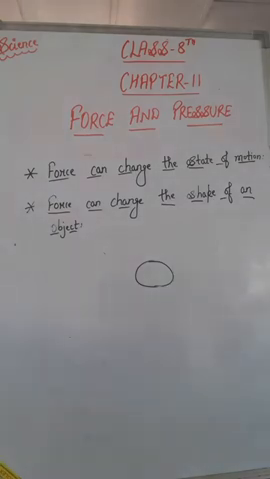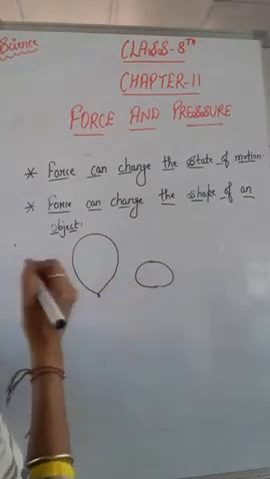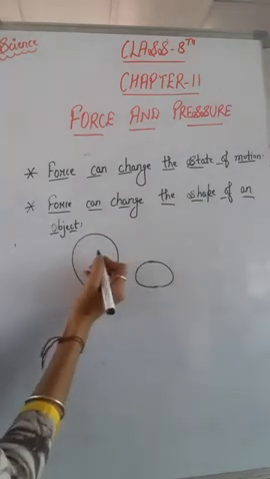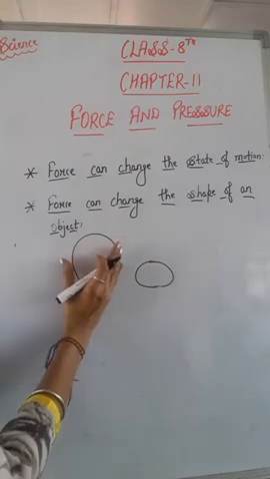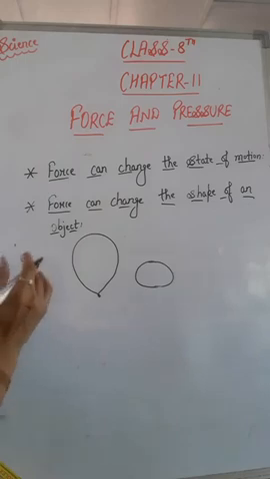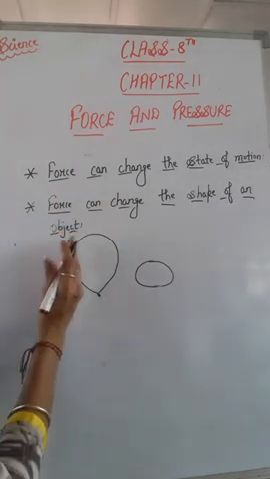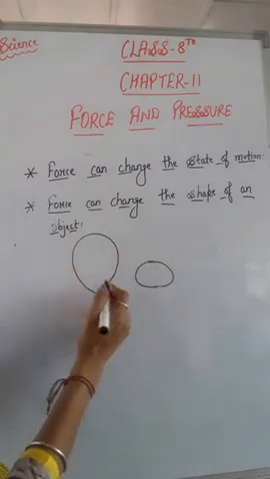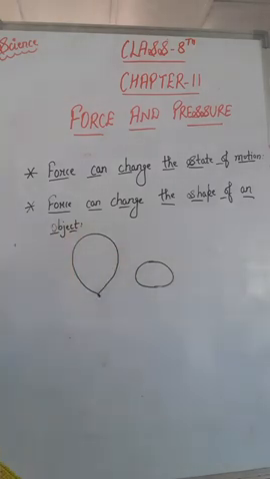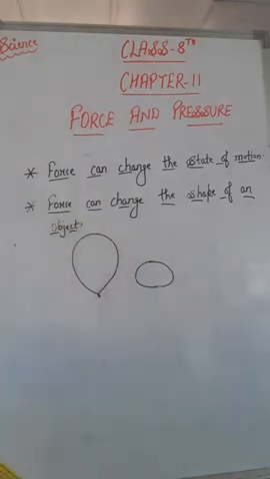You can also take another example like this. You know that when you apply a force on a balloon, this is a balloon, and if you apply a force from both of your hands on this balloon, then you can see that the shape of the balloon changes. It means we apply force on this balloon, and when we apply force on this balloon, its shape changes, and so we can say that force can change the shape of any object.